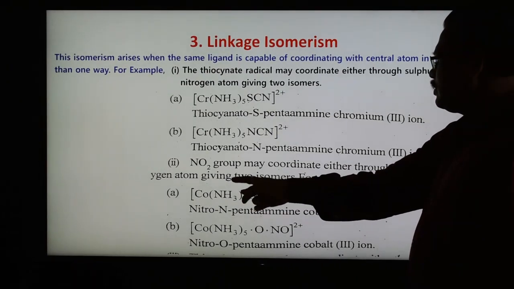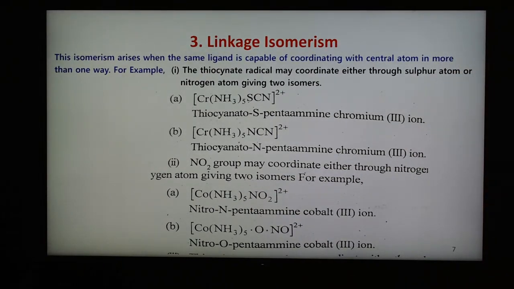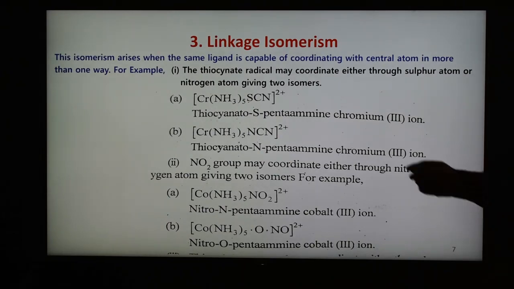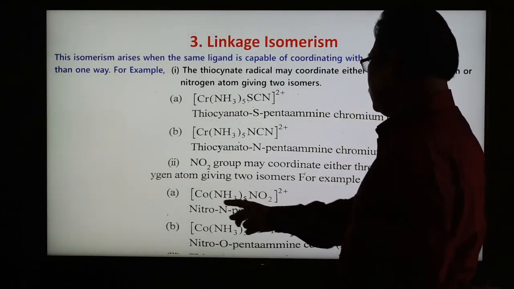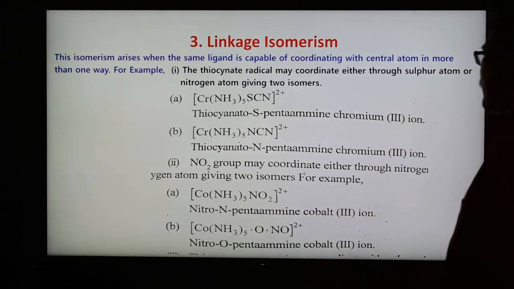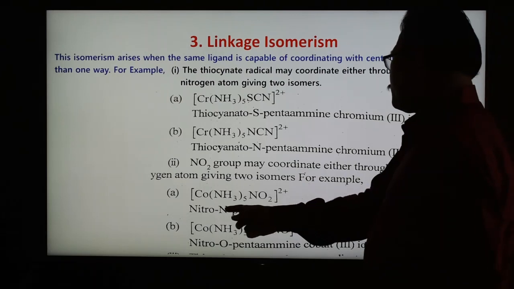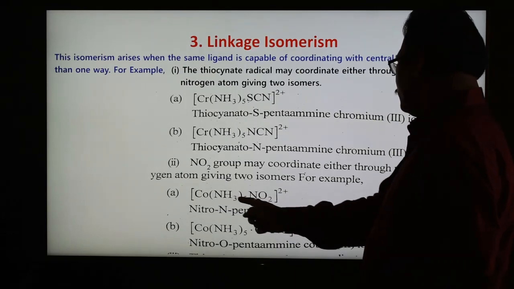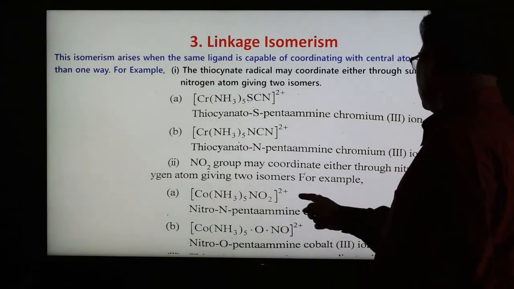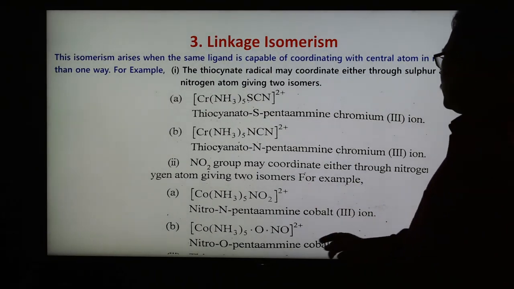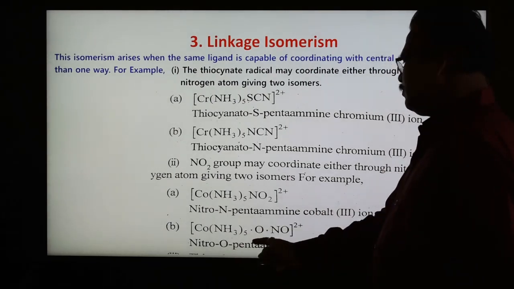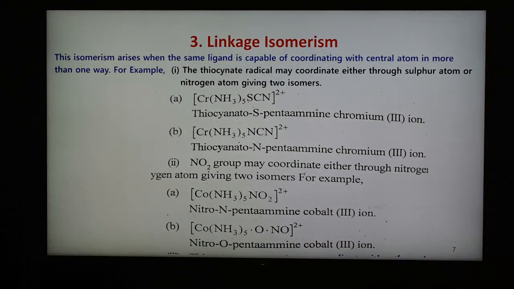Another example is also given, the second example. The NO2 group may coordinate either through the nitrogen or through the oxygen, giving two isomers, A and B. The name of this compound is nitro-N pentaammine cobalt(III) ion. Nitro first, then N, because bonding is taking place through nitrogen, pentaammine for 5 NH3, cobalt, and the oxidation state is 3 in this case. Another is nitro-O, through oxygen, pentaammine cobalt(III) ion. So these are the examples of linkage isomerism.